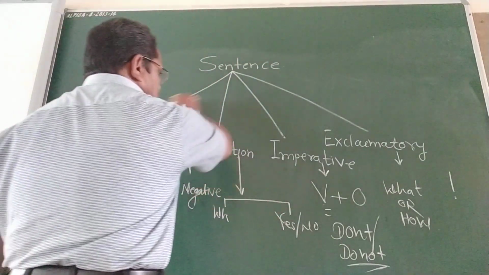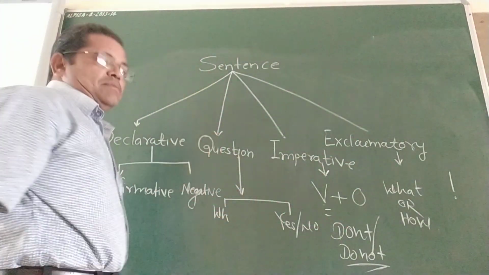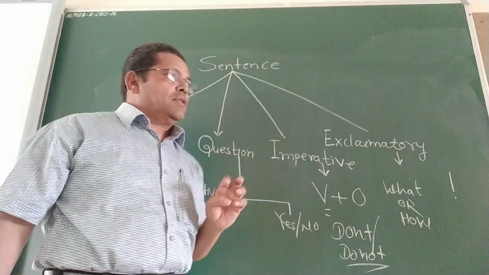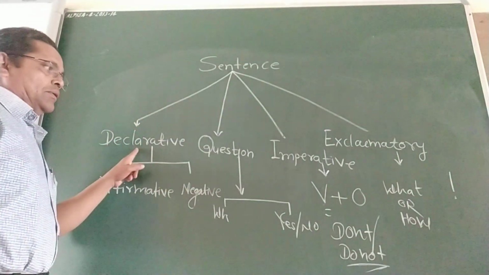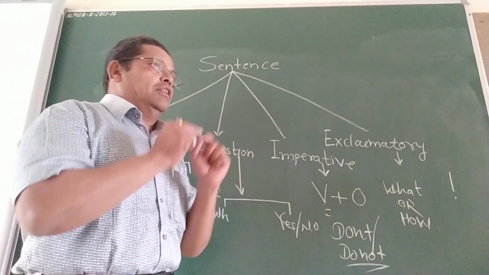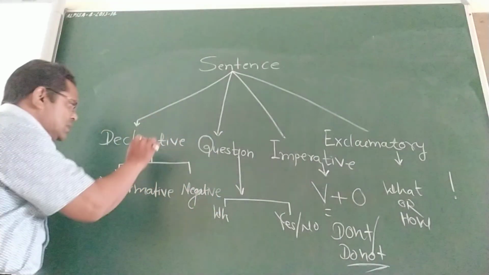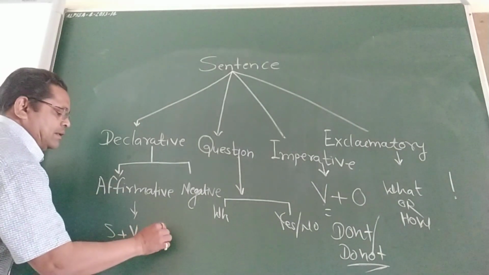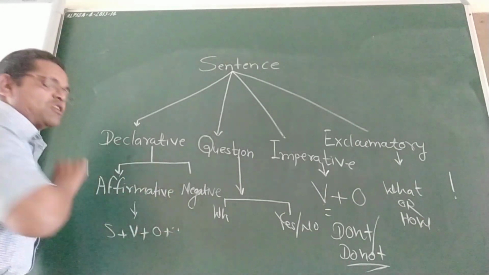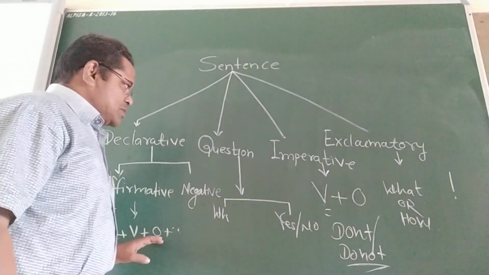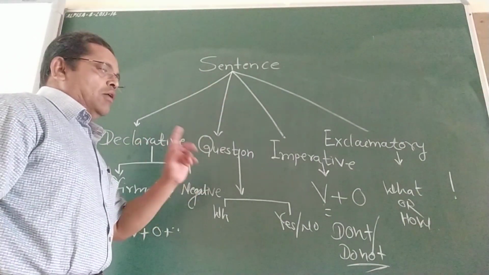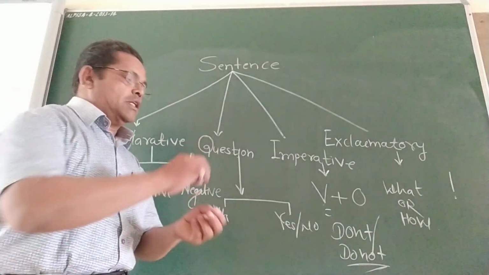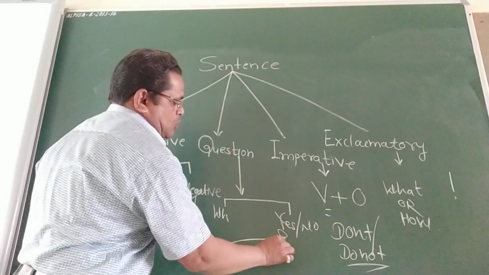Now these are the 4 types of sentence. Remember, these are the 4 types. The first is declarative. Now, how do we remember all these things? Generally, declarative sentence is subject plus verb plus object, and towards the end there is a full stop. The question will start with WH words or auxiliaries, and toward the end there is a question mark.